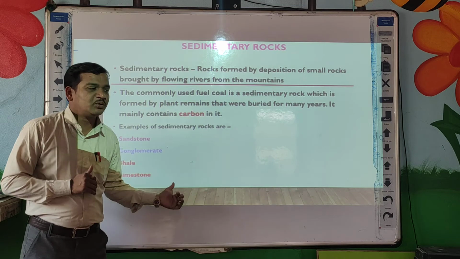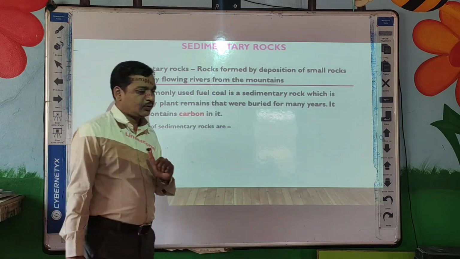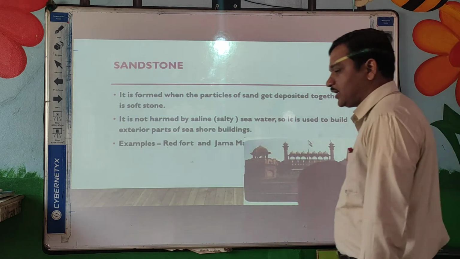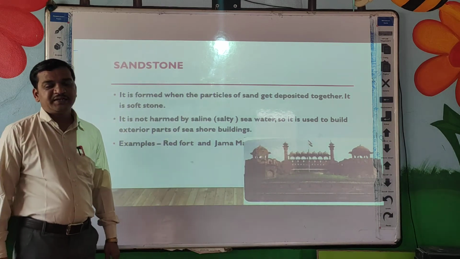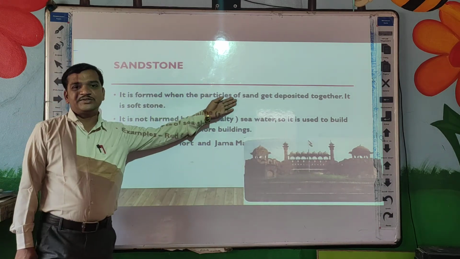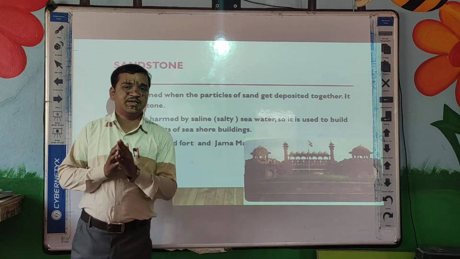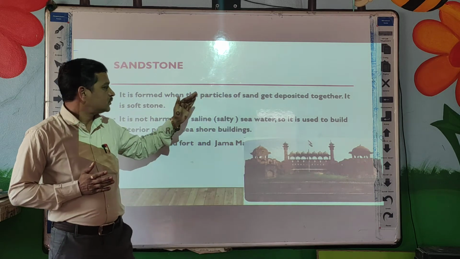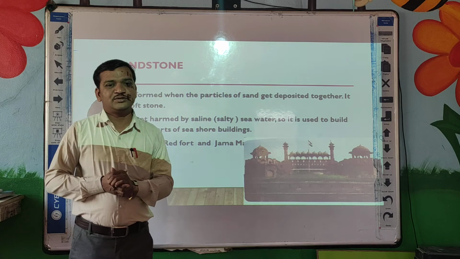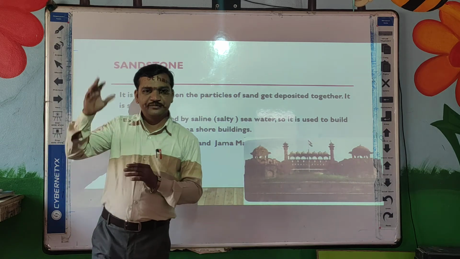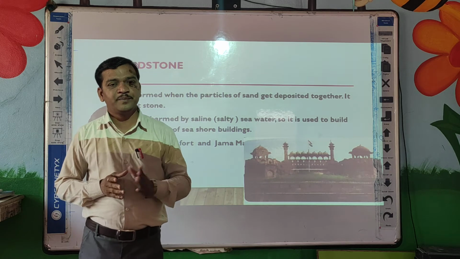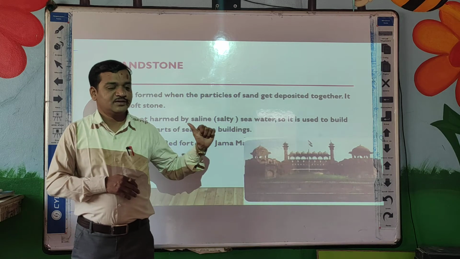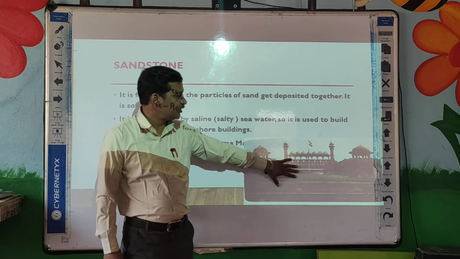So first we will talk about the sandstone. Sandstone is the first type of sedimentary rock. It is formed when particles of sand come together and form a soft stone that is called sandstone. In the previous video I already gave two examples of sandstone. First one is the Jama Masjid and second one is the Red Fort. As you can see the Red Fort here.